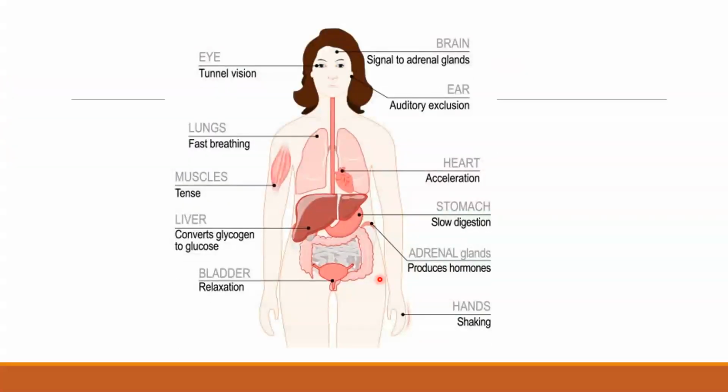Let us have a knowledge of adrenaline's pharmacological actions now. Whenever a lion is running behind us, obviously we'll have tunnel vision. We have lot of steroids released from our body. In the same way, we'll have better hearing abilities. We'll have tachypnea. We'll have tachycardia. The muscles will be high tensed. In the same way, we'll have increased blood glucose levels either because of liver's ability of converting glycogen to glucose or because of alpha 2 mediated reduced insulin release. In the same way, at the level of adrenal glands, we produce lot of steroids and we show tremors and shaking.